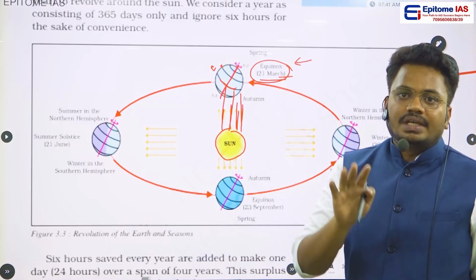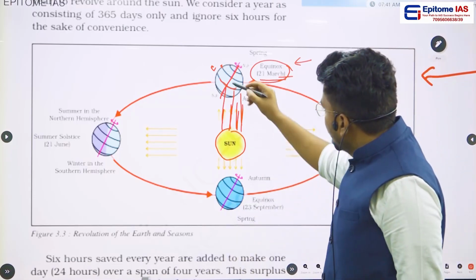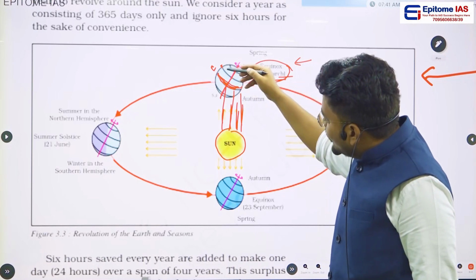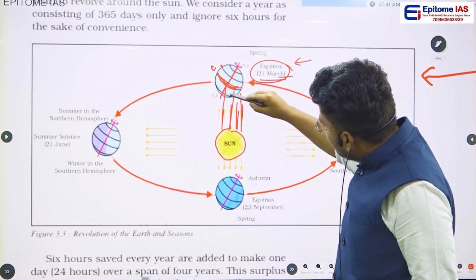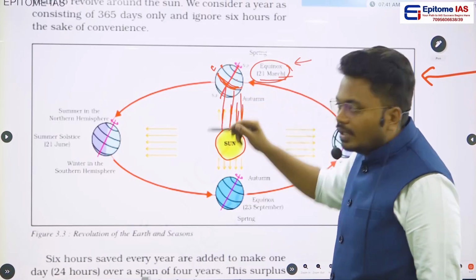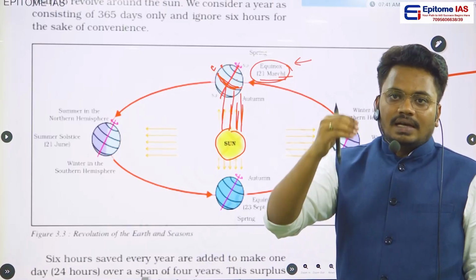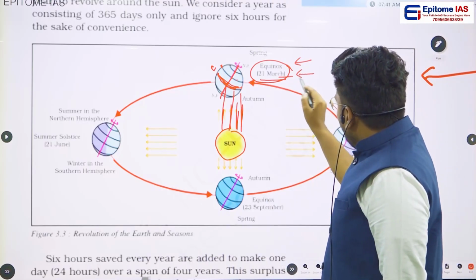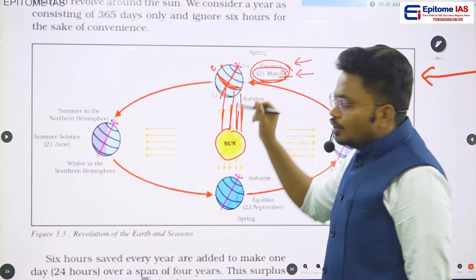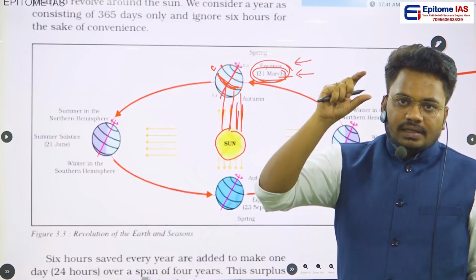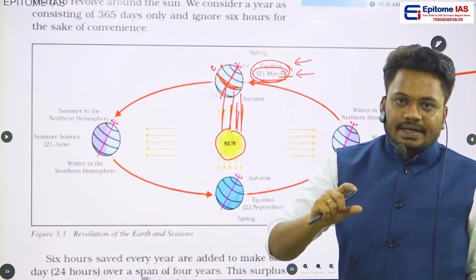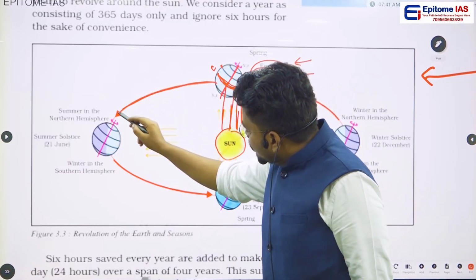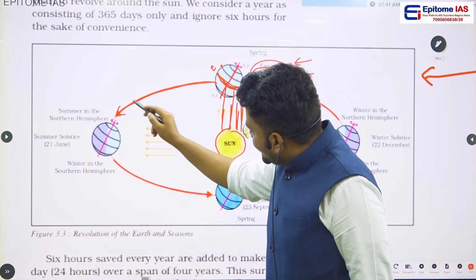What happens during equinox? During equinox, the places or countries lying above the equator or below the equator, in between the Tropic of Cancer and the Tropic of Capricorn, will experience equal length of day as well as night. On this particular 21st March, you will have equal length of the day and equal length of the night.